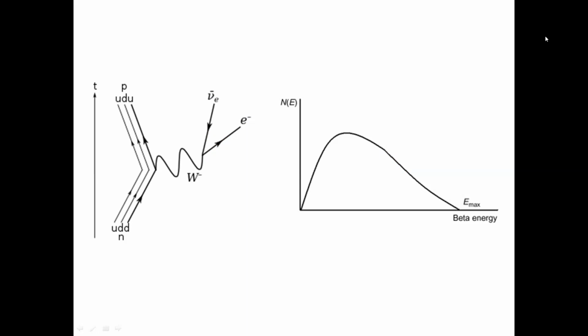And if we calculate the probability amplitude of the corresponding Feynman diagram for the neutron decay, and do the integrations using Fermi's golden rule, then we can obtain some spectrum as a function of the electron energy, and that is the beta spectrum, which is an observable quantity in realistic experiments.